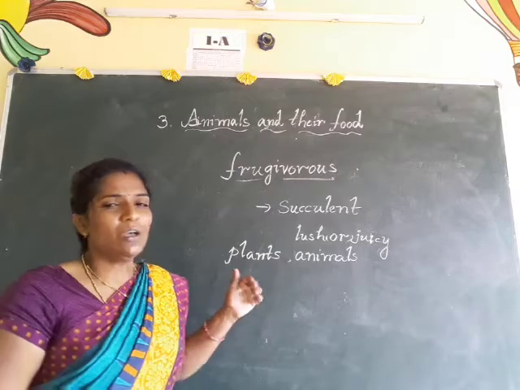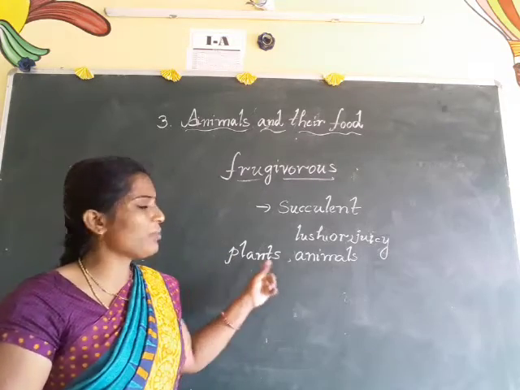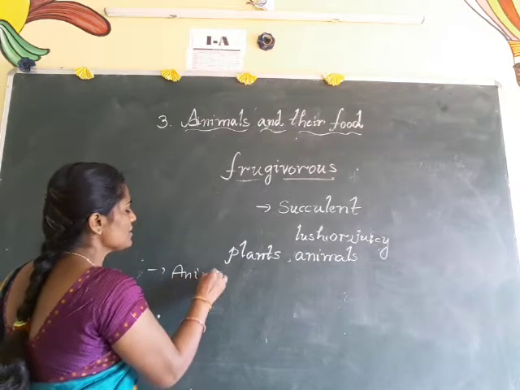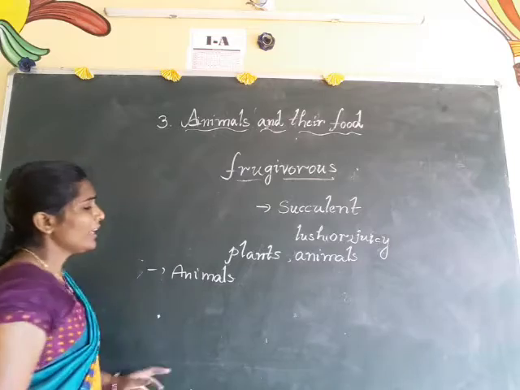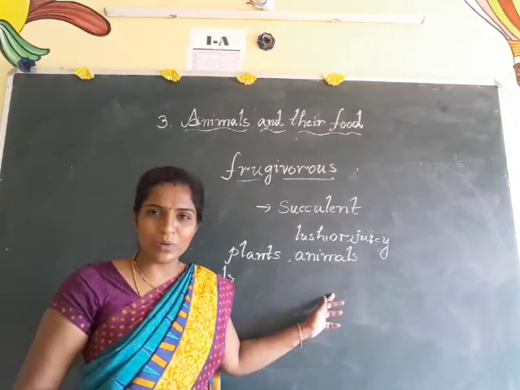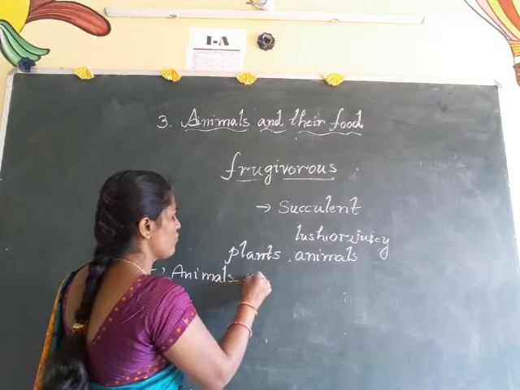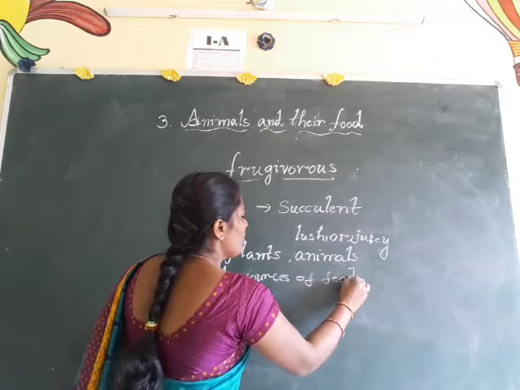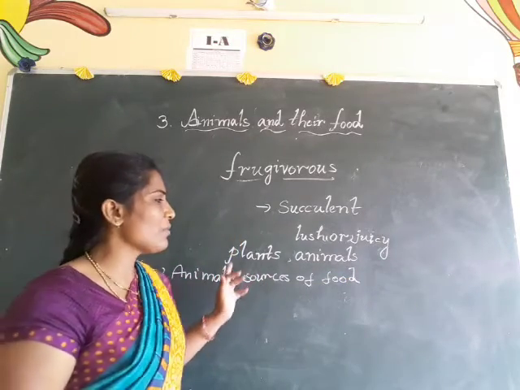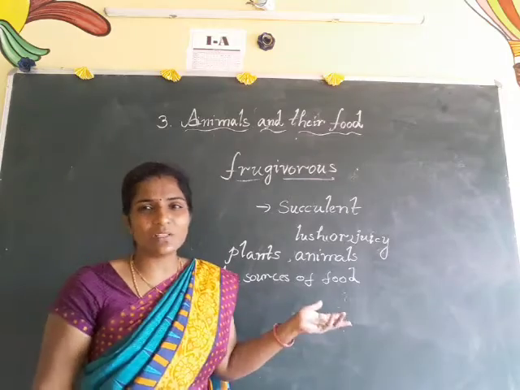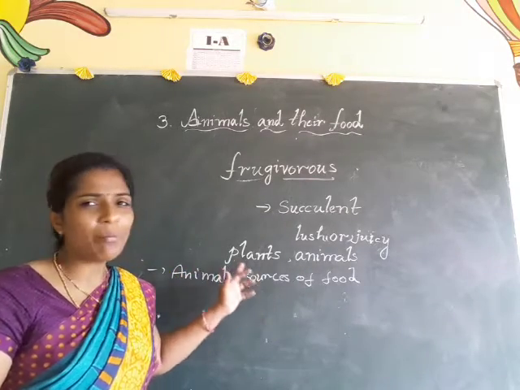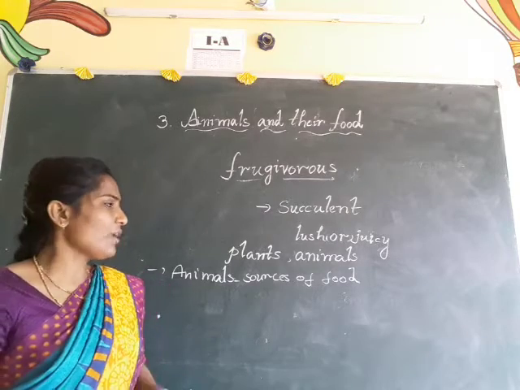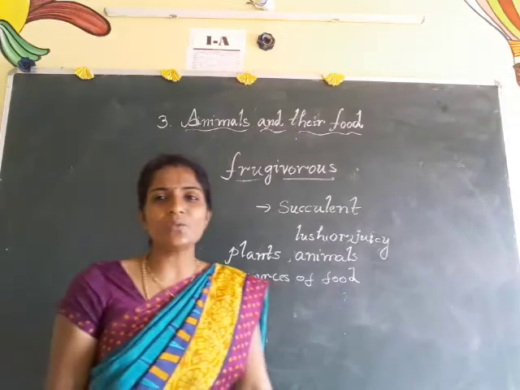Okay children, humans most often get food from plants and animals. Like this, animals also take food from plants and animals only. Some of the animals can eat plants, and some of the animals can eat animals. So animal sources of food are also plants and animals. Then how can they take their food from the plants and animals? So we have to discuss that now.